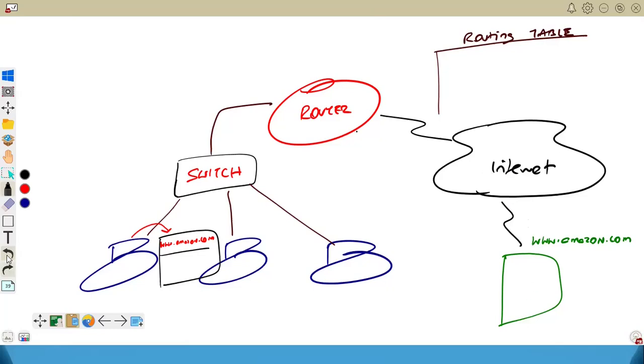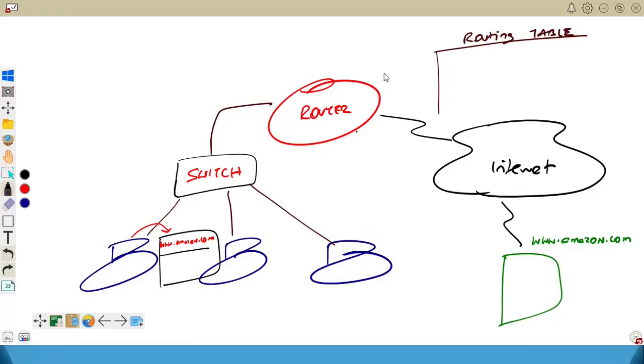So my dear friends, the job of the router is to connect different networks. Example, this is your home network, your LAN, your local area network, and the router is connecting your home network to the internet. So the main purpose of the router is to connect different networks. Without a router, can I access the internet? No, without a router, I cannot access the internet.